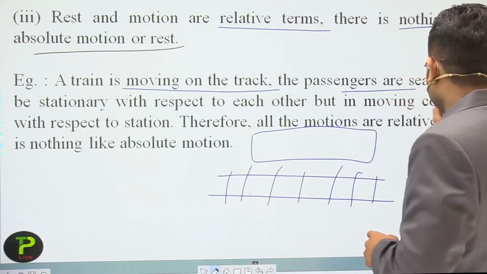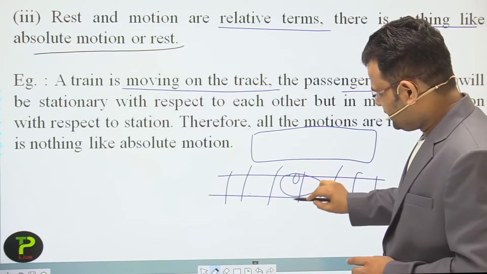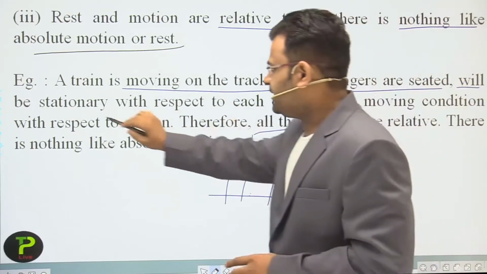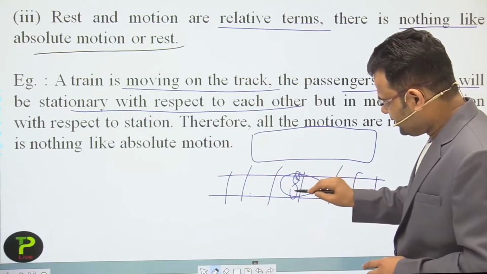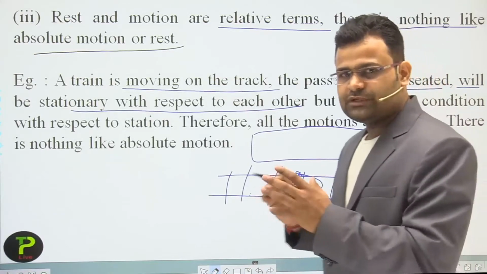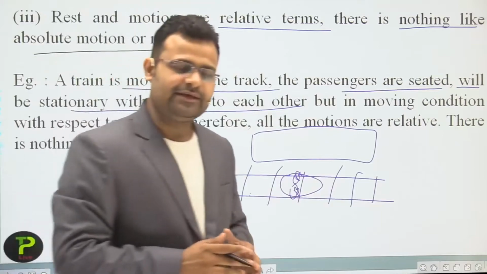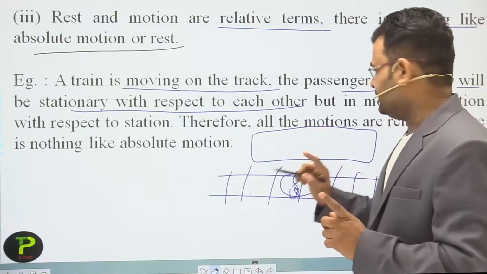Two passengers are seated inside the train, person A and person B. They will be stationary with respect to each other. If both A and B observe each other, then they say they are at rest with respect to each other.